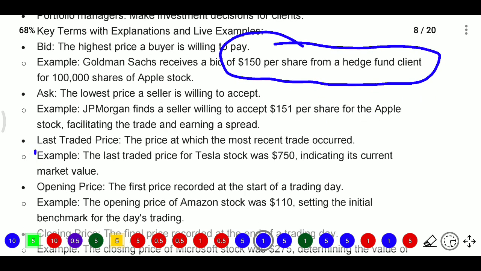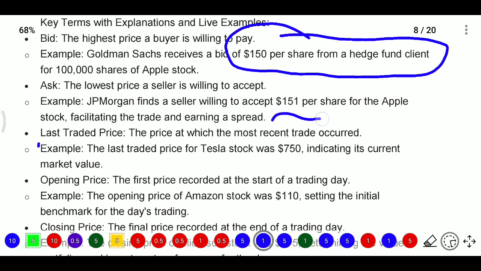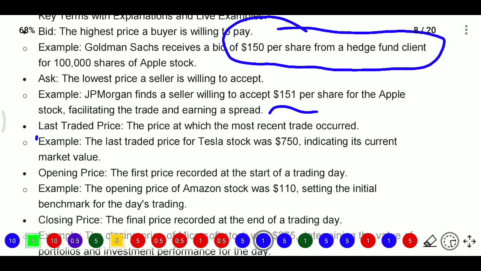Whereas ask means the offer price or sale price, the lowest price a seller is willing to accept. Here JP Morgan finds a seller willing to accept $151 per share for Apple stock, facilitating the trade and ensuring the spread. Here Goldman Sachs is the buying side, and JP Morgan is the selling side. So both top 10 companies were investment bankers in this case for the Apple company.